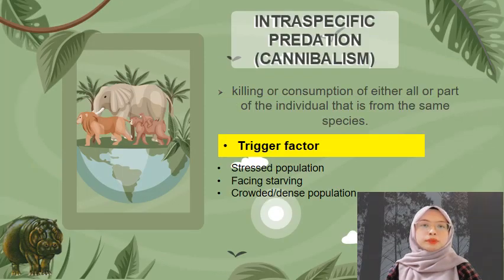For intraspecific predation, there is cannibalism. Cannibalism can be defined as the killing or consumption of either all or part of an individual that is from the same species. This is common in the animal kingdom. The factors that trigger this interaction to happen are, first, stressed populations such as rabbit, sea lion, and hippo. Next, animal species such as lion and tiger facing starvation or hunger. Then, crowded or dense populations such as hippo, even when food is available.